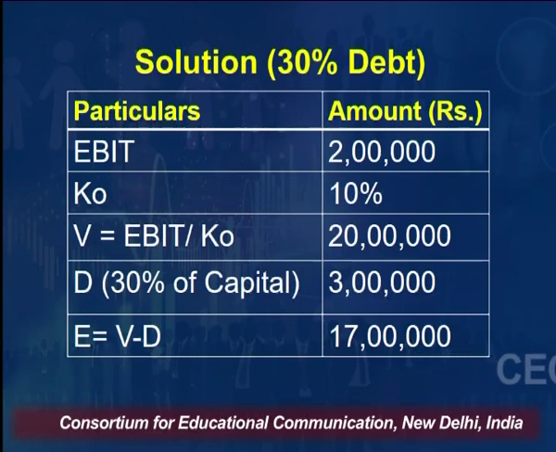Now, let us take the first case where the debt is 30%, EBIT is given, that is 2 lakh, and overall cost of capital is also given as 10%. Based on this, we will calculate the value of the firm, where value of the firm is equal to EBIT divided by KO, that is 20 lakh. We have divided 2 lakh by 10%. Debt is 30% of the capital. Capital was 10 lakh, so the debt amount is 3 lakh. Now, if D, value of debt, is 3 lakh and overall value of the firm is 20 lakh, E, that is value of equity, will become 20 lakh minus 3 lakh, that is 17 lakh.